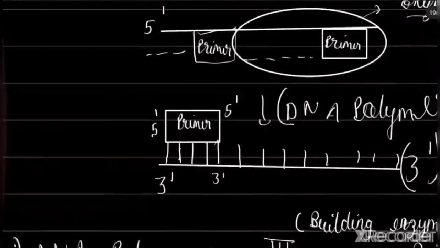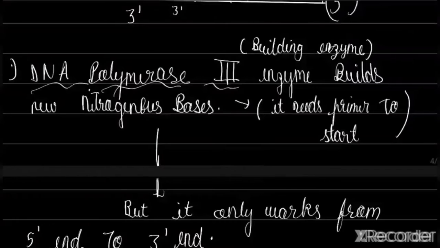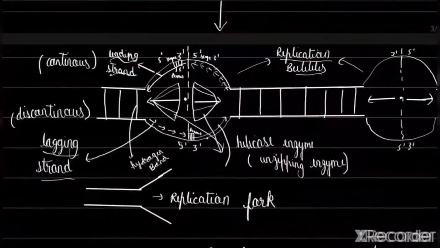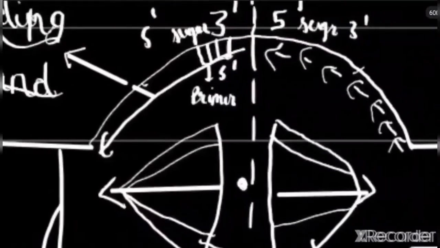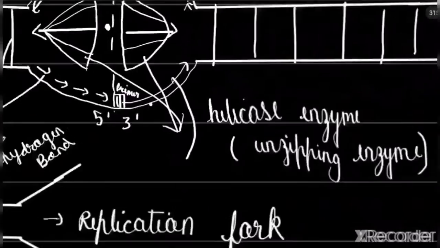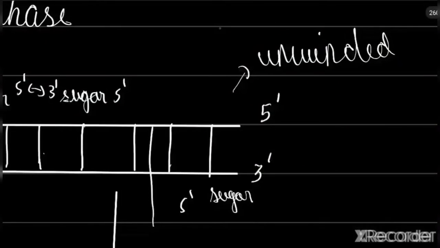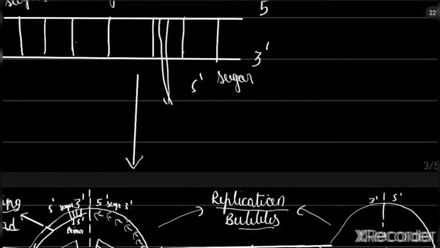What is the main rule? There is a main rule that DNA polymerase 3 only works from 5' end to the 3' end. Now what am I saying, 5' and 3'? This primer's 5' end to the 3' end of this template strand. These both strands are called template strands, right? Template strands.